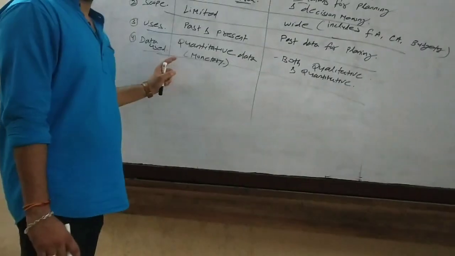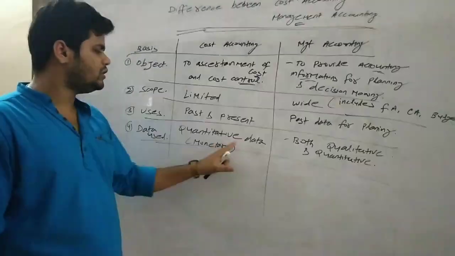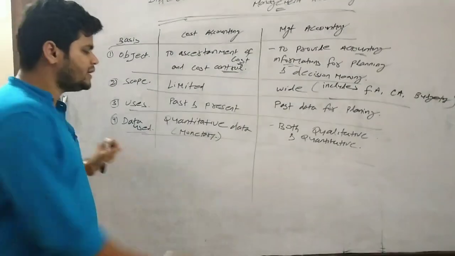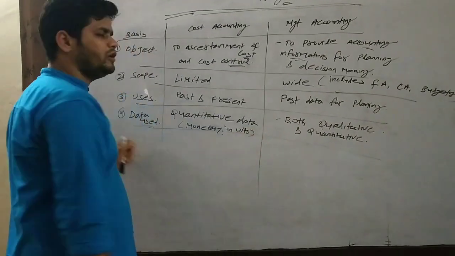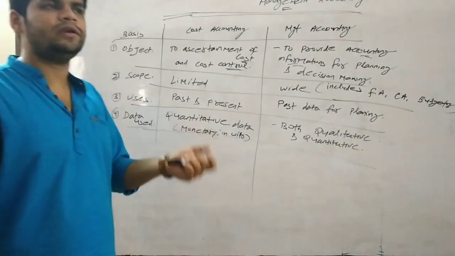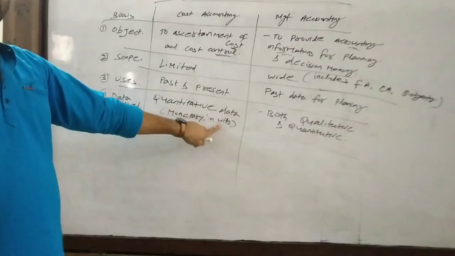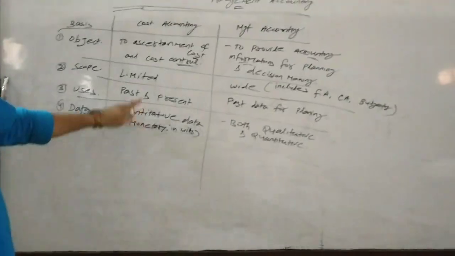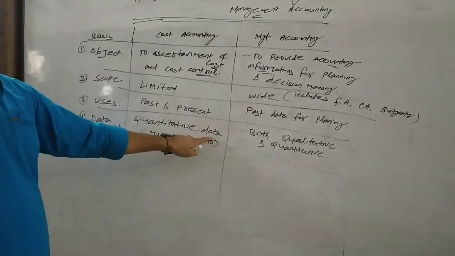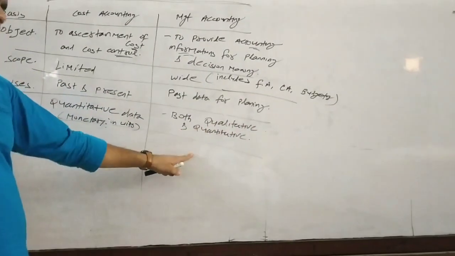So data used means in case of cost accounting, it uses only quantitative data. Quantitative data means monetary as well as in units. Units means how much kg, it may be in kg, quintal, whatever, it may be expressed in the form of units. Monetary means the things which can be expressed in money. These are called monetary. So cost accounting uses only quantitative data. But in case of management accounting, it uses both qualitative as well as quantitative data.